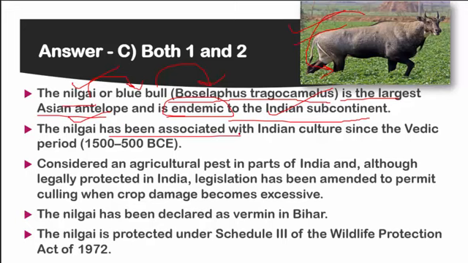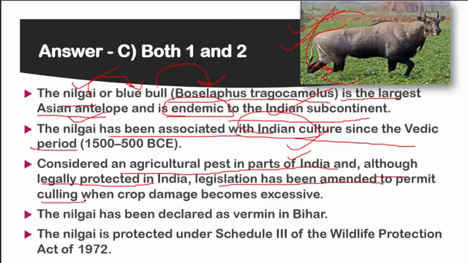The nilgai has been associated with Indian culture since the Vedic period. One more important point, it relates the environment and ecology portion with the art and culture, or you can say the history portion. So a very important point. It is considered an agricultural pest in parts of India. What is the reason it is considered an agricultural pest? Because it will damage the agricultural crops. Although legally protected in India, legislation has been amended to permit culling where crop damage becomes excessive. Whenever the crop damage is excessive and the farmers are losing their crops, then it can be declared as vermin. Remember the term, it is also very important.